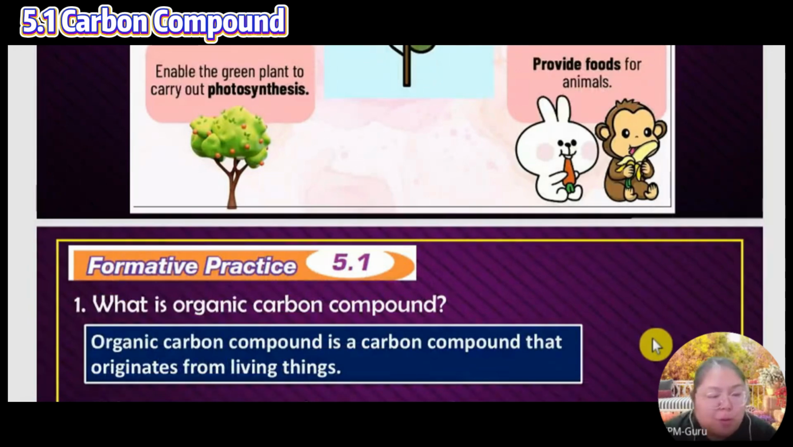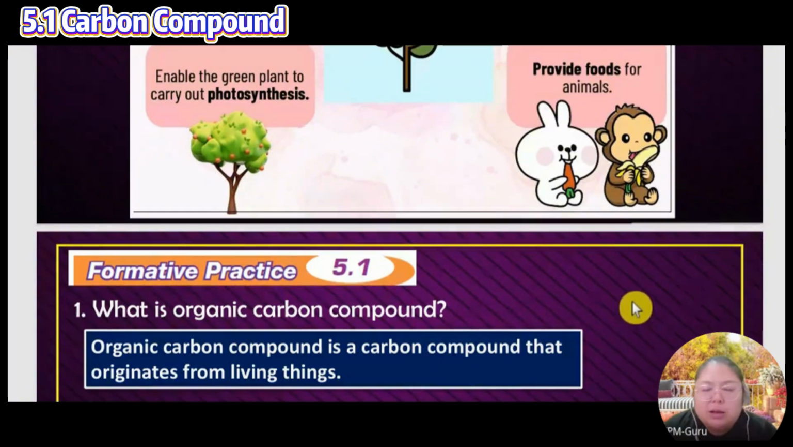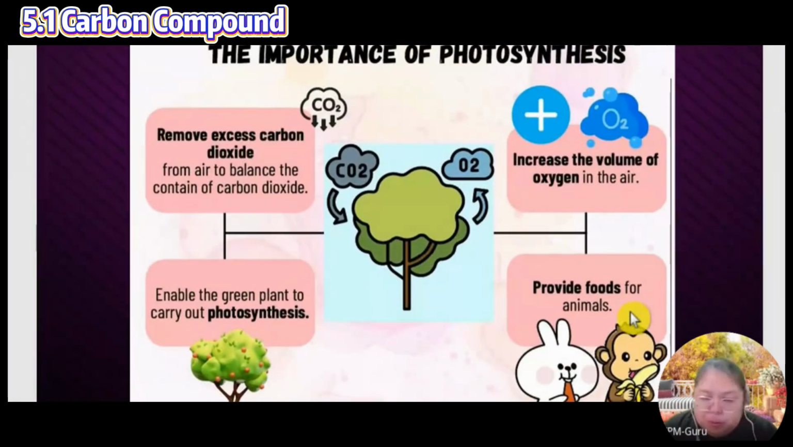Okay, so 5.1 is already finished. We talked about organic carbon compounds and also inorganic ones. Organic is from living things. Inorganic is limestone and carbon dioxide. Then we talked about where and in what situations carbon dioxide is produced. So you know respiration, combustion, and another one is decomposition.